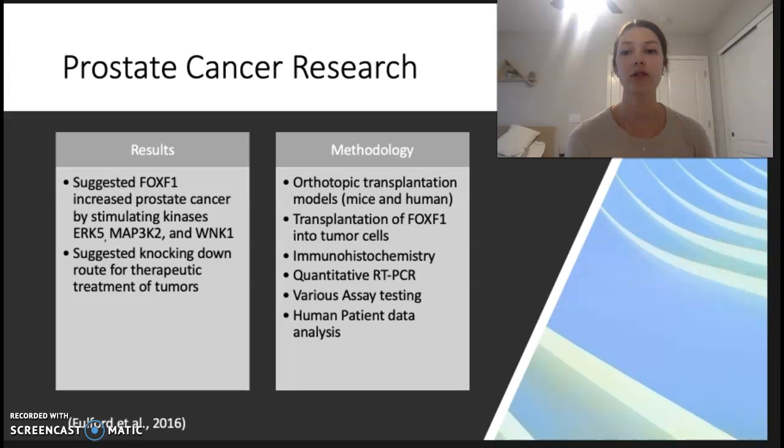He did this research through orthotopic transplantation models in mice and humans, in which he transplanted the FOXF1 transcription factor into tumor cells and then put these into the prostates of mice. He analyzed his data with immunohistochemistry, quantitative RT-PCR, various assay testing, as well as human patient data analysis.